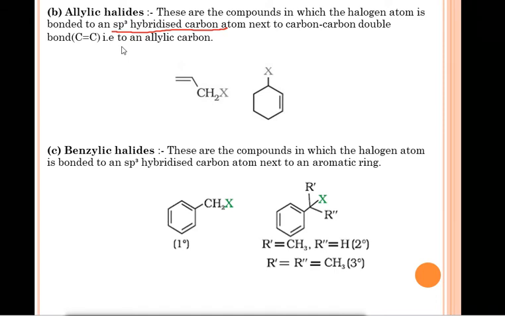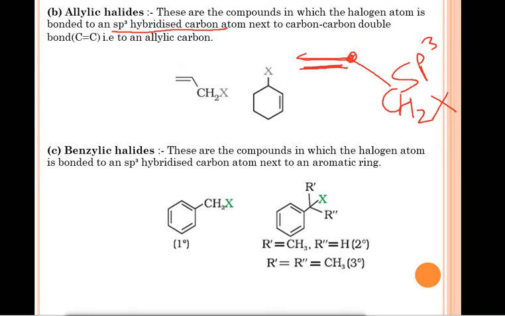Suppose this is a carbon chain, and over there we have a double bond. What they are saying is the carbon atom is bonded to a carbon, and next to that one more carbon is there. Over there we have one more carbon, and over there the double bond is there. These are the compounds in which the halogen atom is bonded to an sp3 hybridized carbon. This carbon has sp3 hybridization, next to a carbon-carbon double bond.